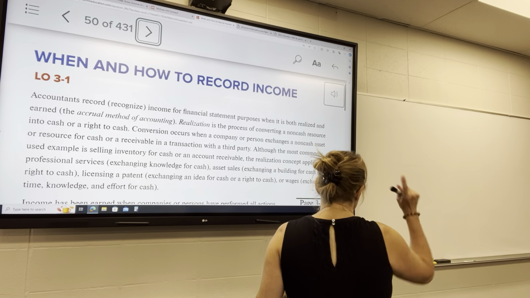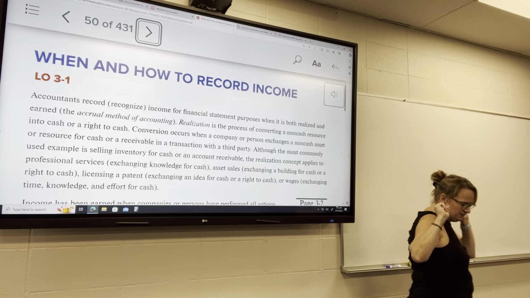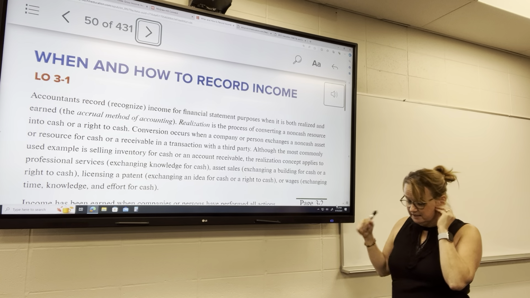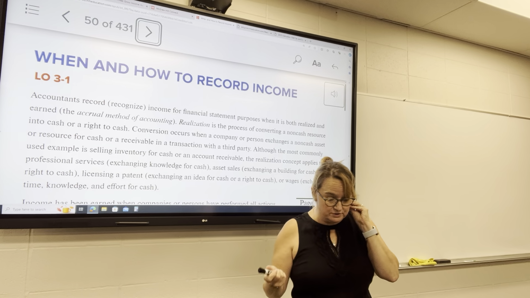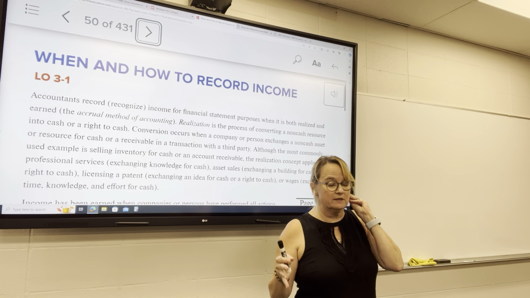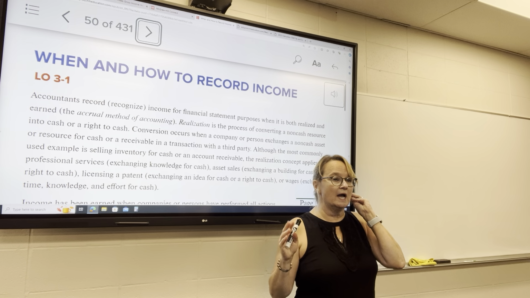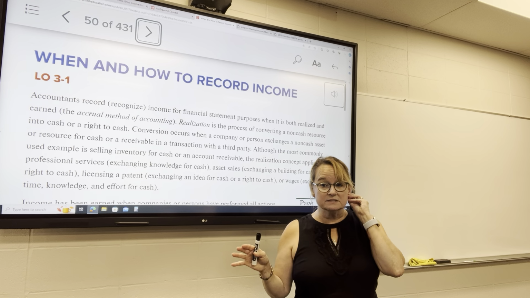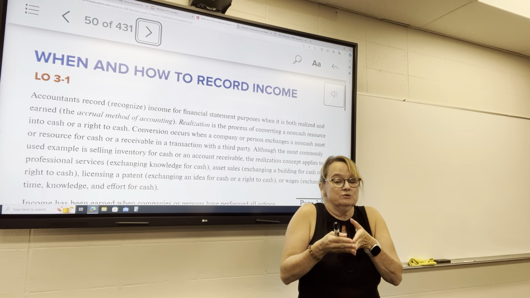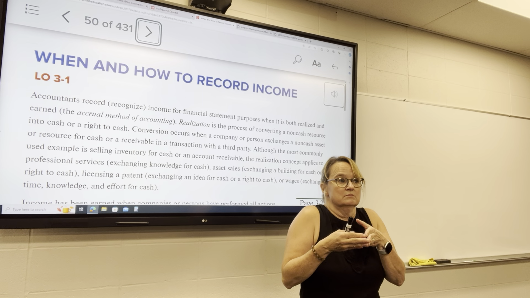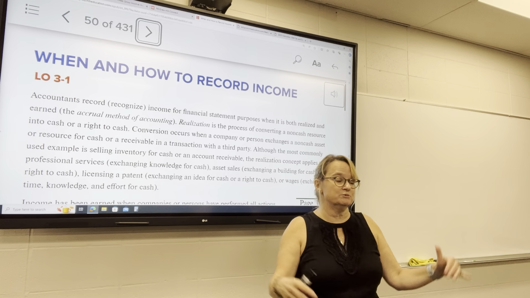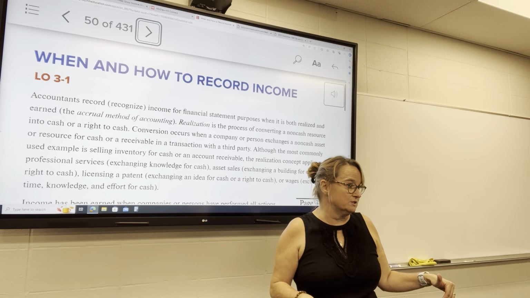So income, as mentioned on that previous page, taxable income is income from all sources, regardless of where it's derived, unless there's a specific exception. And that means if you are subject to US taxation, your income worldwide is subject to US taxation.